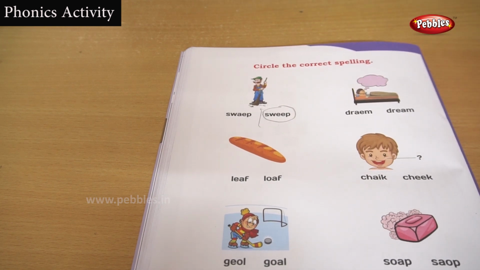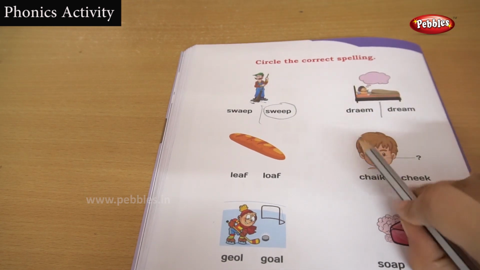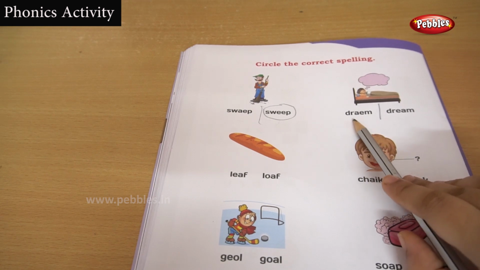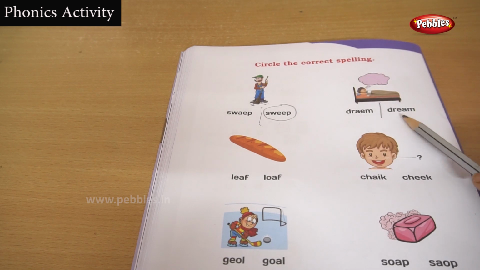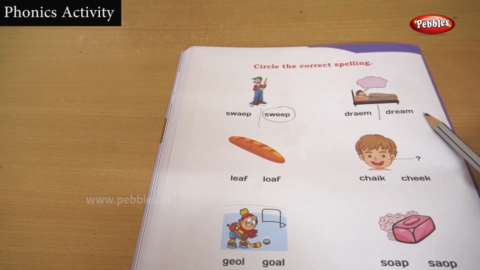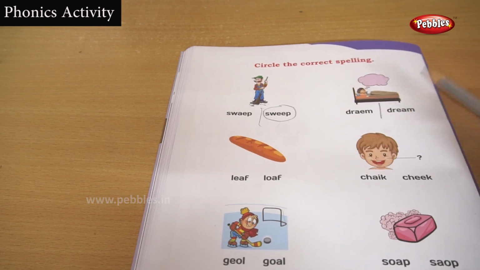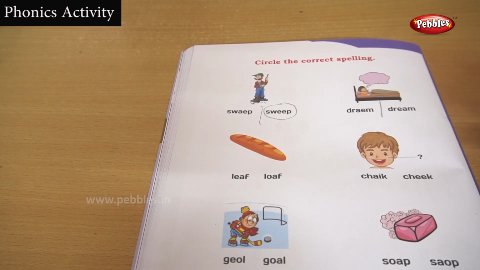Okay, let's move to this picture. Listen carefully. He is a boy and he is dreaming. Very good. Here the two sets of words were given. One is D R A E M and the second word is D R E A M. If you're not getting the correct spelling, just open your mouth and tell me loudly, dream, dream, dream.